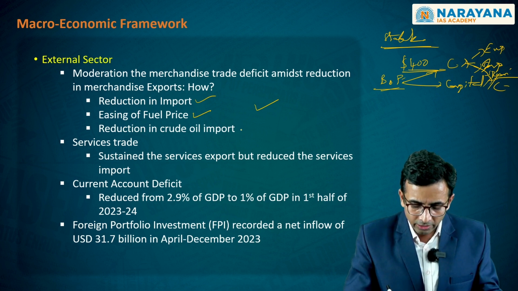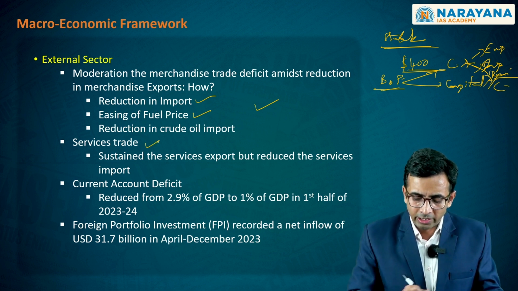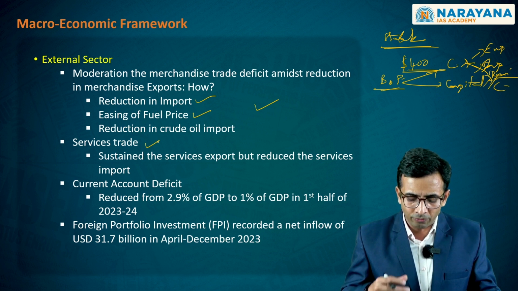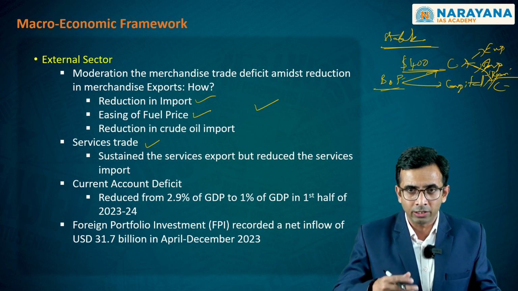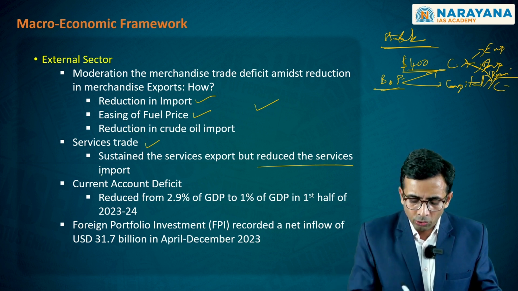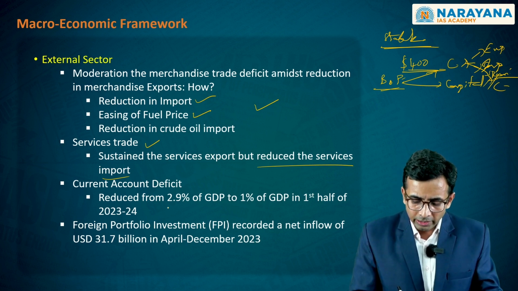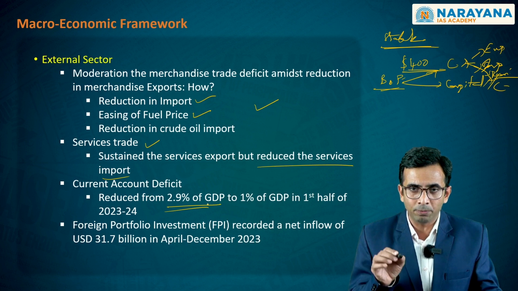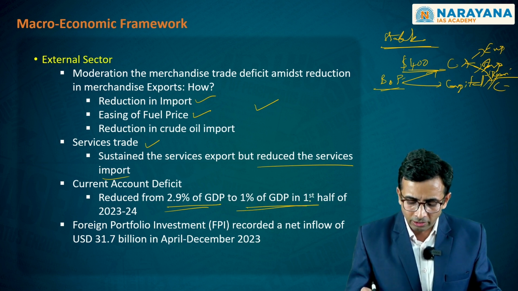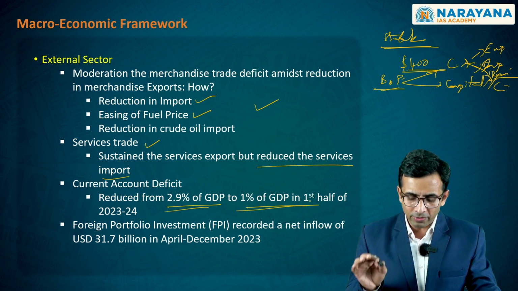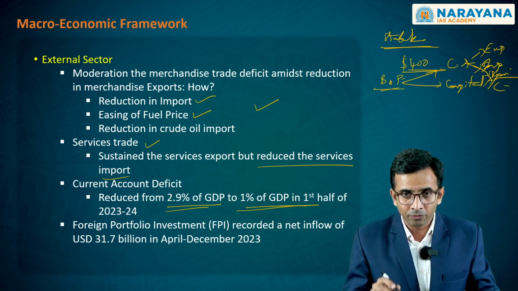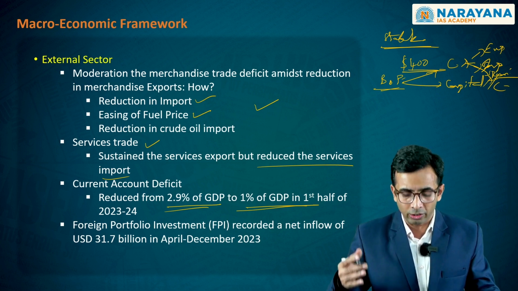On the other hand, we also see that the services trade has shown some resilience in terms of export, and has reduced the services import. And both of these have brought down the current account deficit from 2.9% of the GDP to 1% of GDP in the first half of the previous financial year. It is this which is being translated into macroeconomic stability.